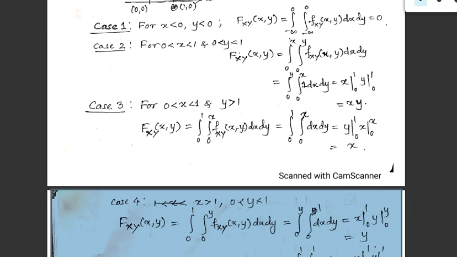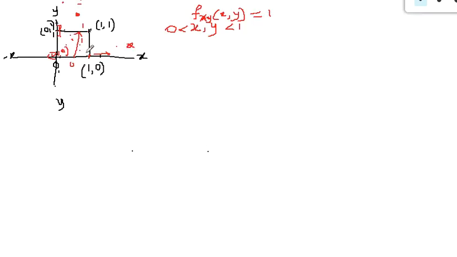Now in these cases our fxy dx dy has to be found for this region. Now here y is greater than 1. Y is greater than 1 means it may be this point, we may have this point or even this point in this region, but x is in between this.